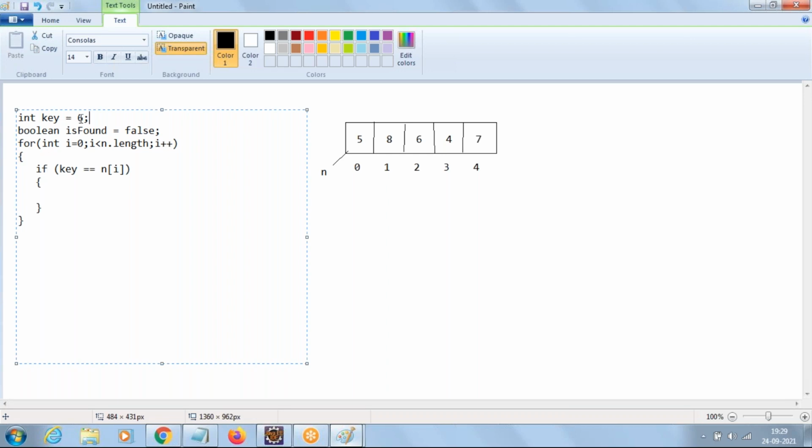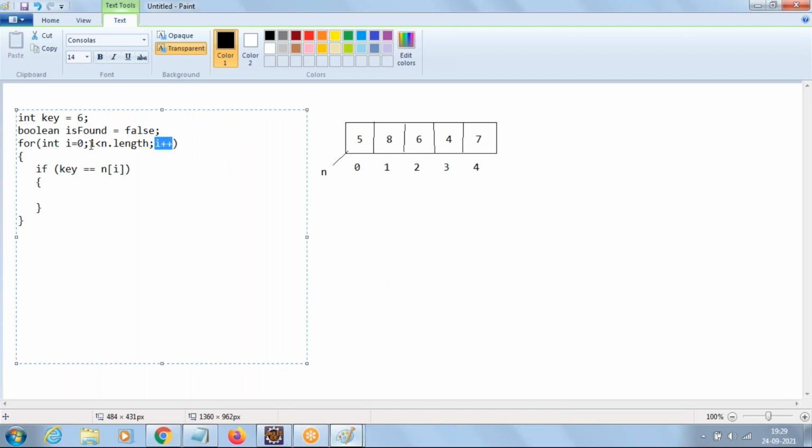So based on example, what is the key value? 6. Then initially is found is false. Then starts here with loop i equal to 0, 0 less than 5, yes, comes to the if condition. 6 equal to n of 0, is it a true condition? No. Then control comes to i plus plus.